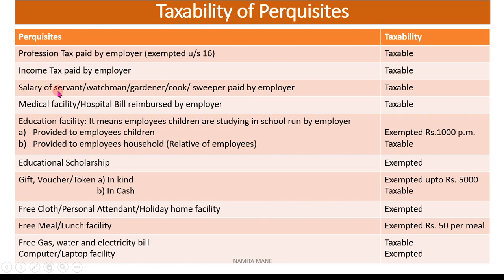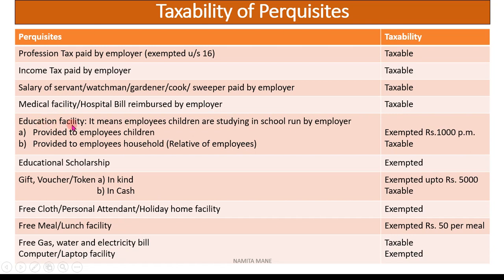Then salary of servant, watchman, gardener, cook, sweeper. These are what? Perquisites which are given by the employer to the employee. So suppose the employee is given a servant, watchman, gardener, cook, sweeper, and the salary of all these people or this service is paid by the employer, then it is fully taxable. Then medical facility: hospital bill reimbursement by the employer is taxable.